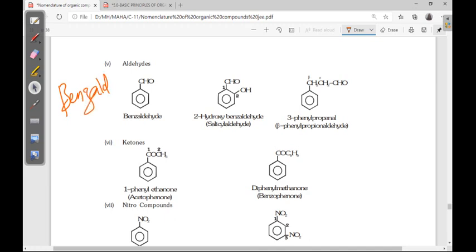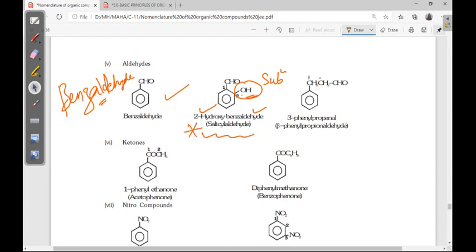Benzaldehyde. One hydrogen is there. Next, in the benzaldehyde, suppose an OH group is there, OH considered as a substituent, right? 2-hydroxy benzaldehyde. The common name is very important: this is salicylaldehyde.